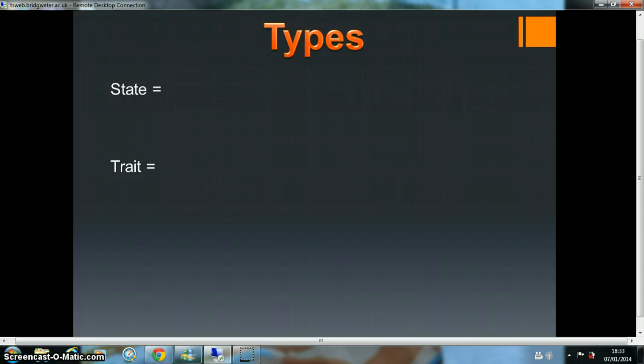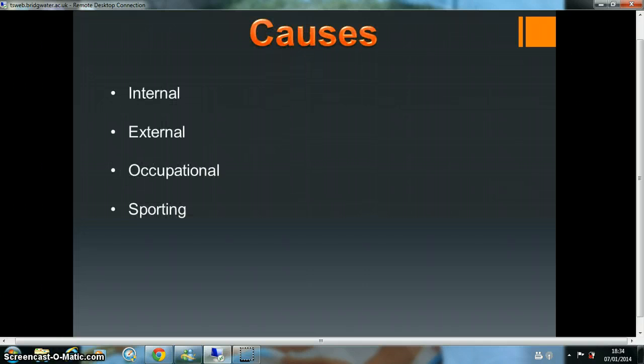We have trait anxiety. Trait anxiety is things that to do with your personality, such as feeling threatened in non-threatening situations. An example of this would be a player feeling anxious about playing a game because they feel that they have to perform at their absolute best in every game, even though the game may not be important at all. Causes, we've got internal. Again, internal anxiety is things related to your thoughts, such as thinking about past injuries or experiences. External anxiety are things in our surroundings, again, such as crowds cheering or the other team that you're playing against.